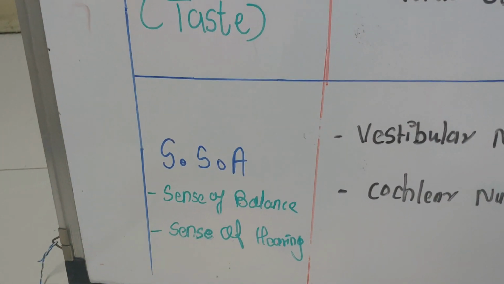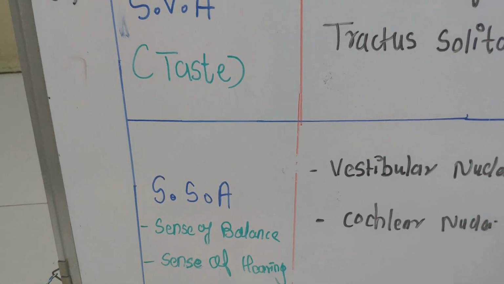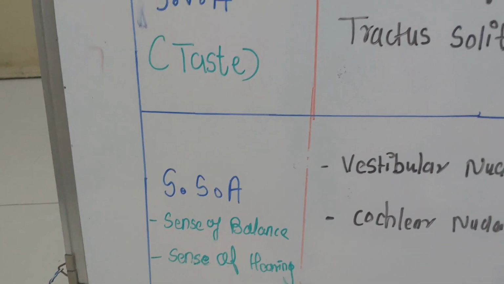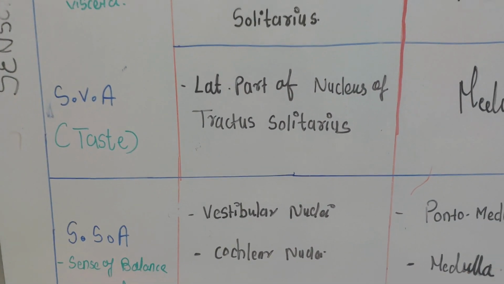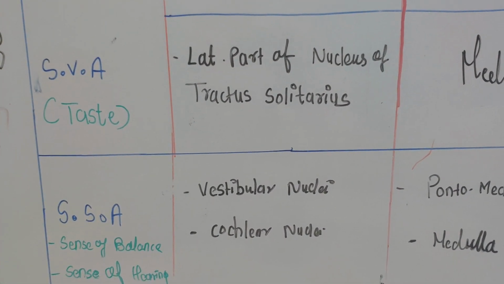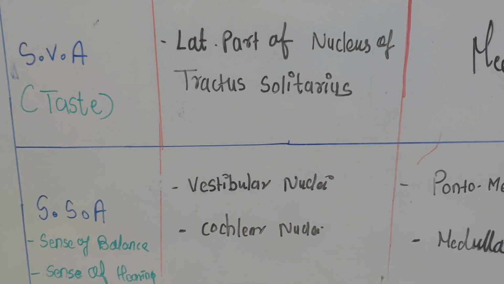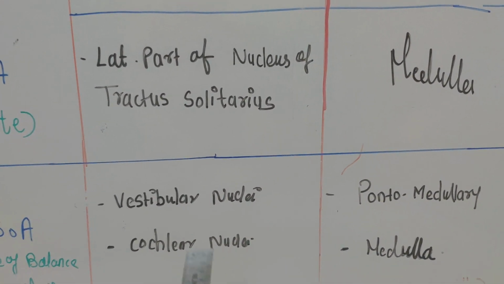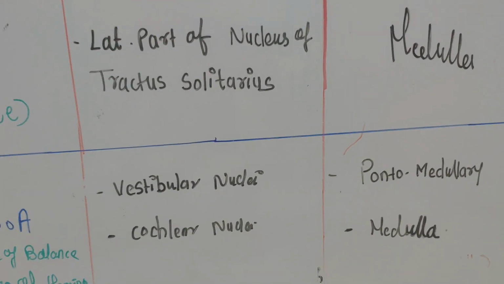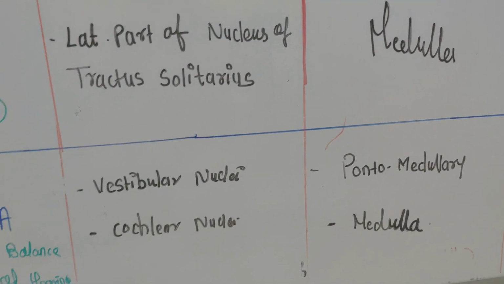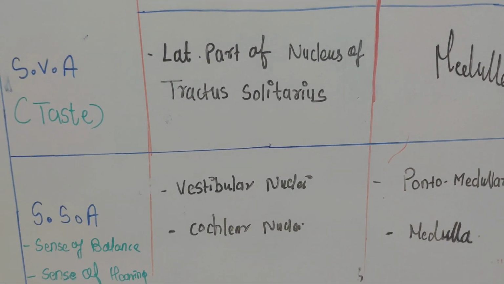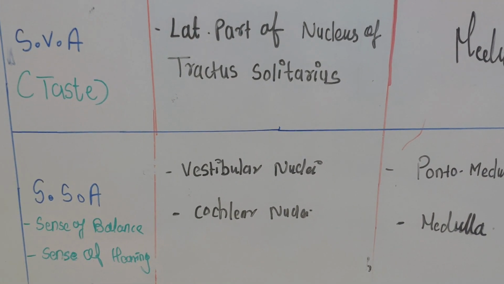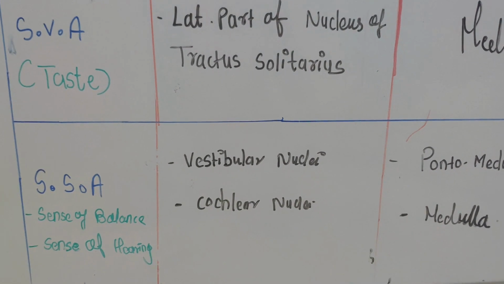Third is special somatic afferent, which is responsible for the special senses of our body like the sense of balance and the sense of hearing. The 8th cranial nerve, that is the vestibulocochlear nerve, is responsible for this sensation. It has two nuclei, vestibular nuclei and cochlear nuclei. The vestibular nuclei are situated in the pontomedullary junction, and the cochlear nuclei are situated in the medulla oblongata. The vestibular nuclei are responsible for the sense of balance, and the cochlear nuclei are responsible for the sense of hearing.